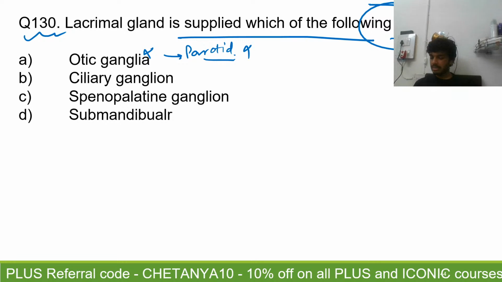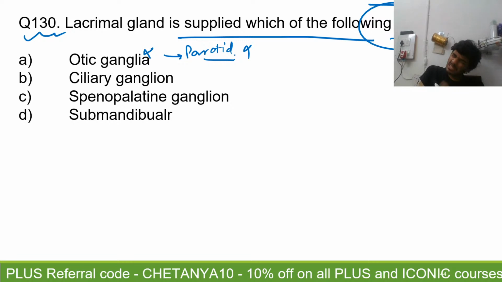So Bindu is saying ciliary ganglion. Ciliary ganglion is also a parasympathetic ganglion, but what does it supply? It does not go and supply the lacrimal gland. It supplies your muscles, right?